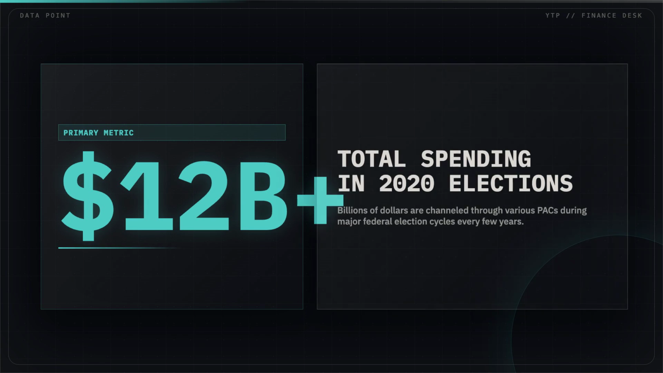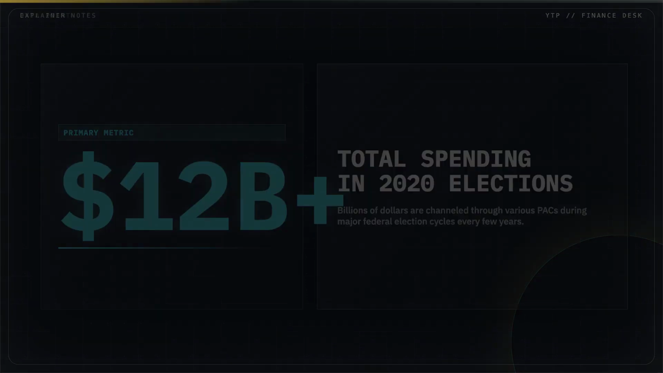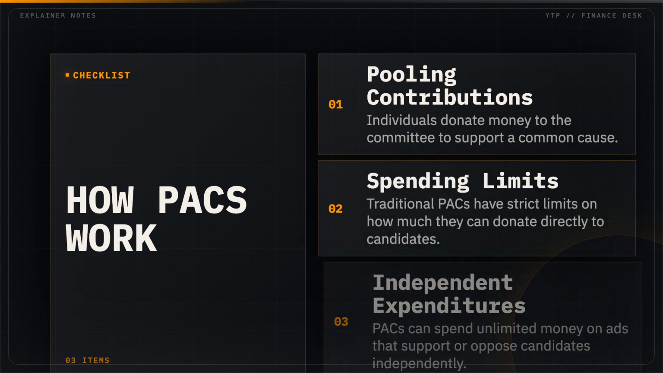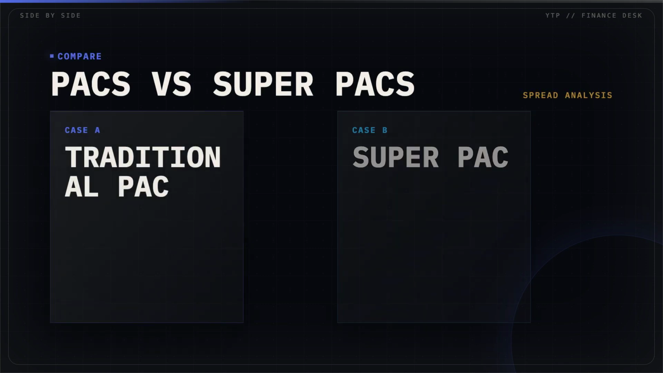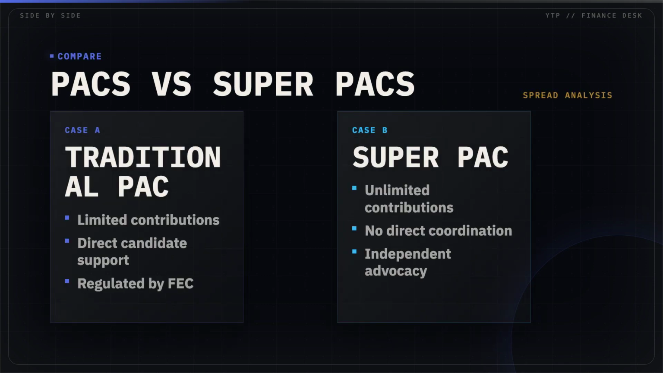Over $12 billion flowed into the last presidential election, but how exactly does all that campaign money actually move? Political action committees pool donations to influence policy, but they have to play by specific rules regarding candidate support and advertising. While traditional committees face strict donation caps, super PACs operate with unlimited funds to shape the conversation without directly